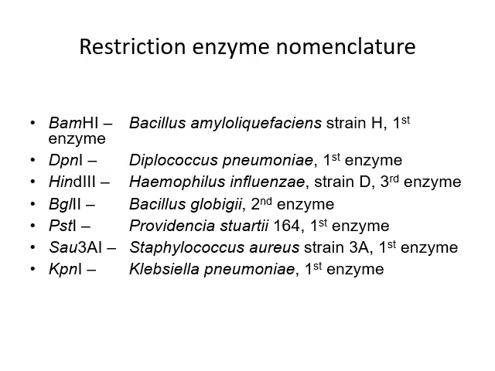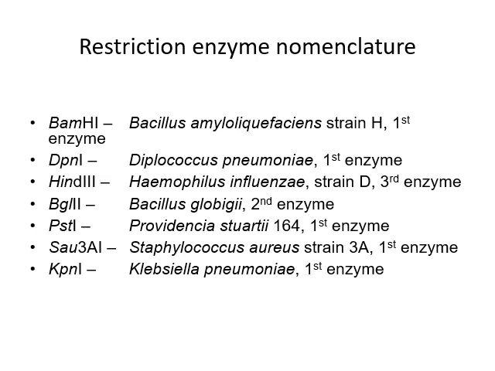Then HindIII that is Haemophilus influenzae D strain and the third enzyme. BglII that is Bacillus globigii second enzyme. Then PstI that is Providencia stuartii 164 that is a first enzyme isolated from this species.